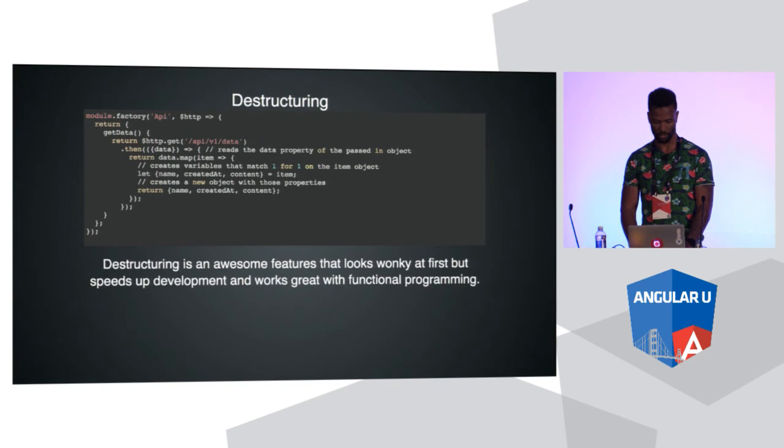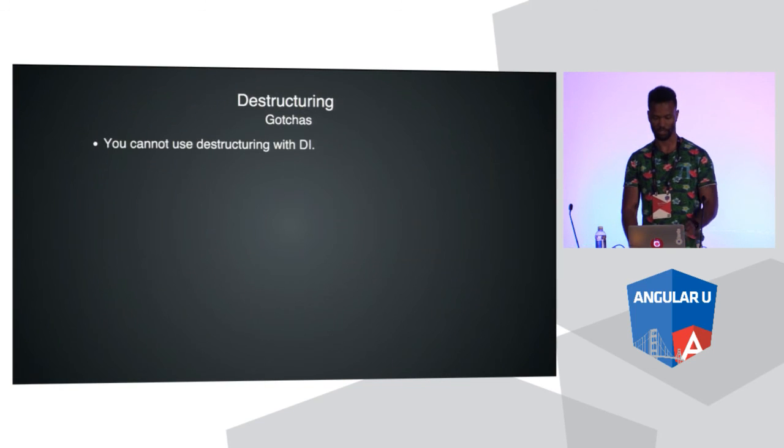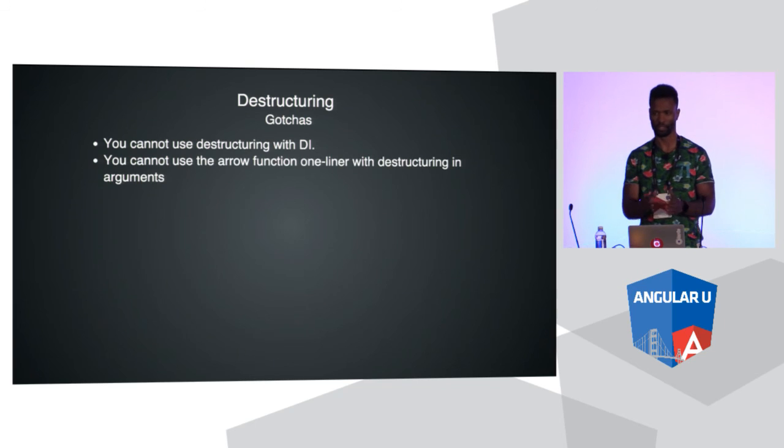Cool, looks like we're running out of time here, so some gotchas. You cannot use destructuring in DI, dependency injection. You just can't. Just don't do it. It doesn't work. I mean, if you know how Angular's DI works, it parses it out literally with a regex on a string, so you just can't do that.